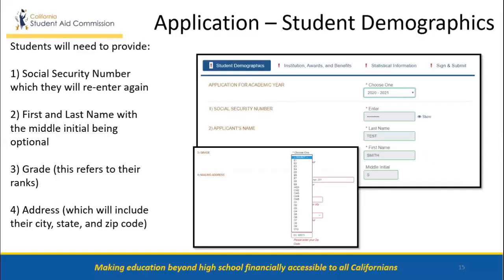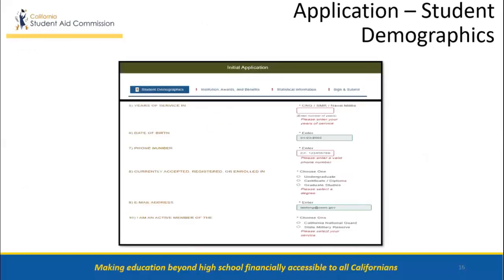For the first 4 questions, students will need to provide number 1, their social security number, which they will re-enter again. Number 2, their first and last name with the middle initial being optional. Number 3, grade. This refers to their ranks as listed in the picture. Number 4, address, which will include their city, state, and zip code. For questions 5 to 10 on the student demographics portion of the application, students will also need to provide, number 5, their years of service in either CNG, SMR, or Naval Militia.